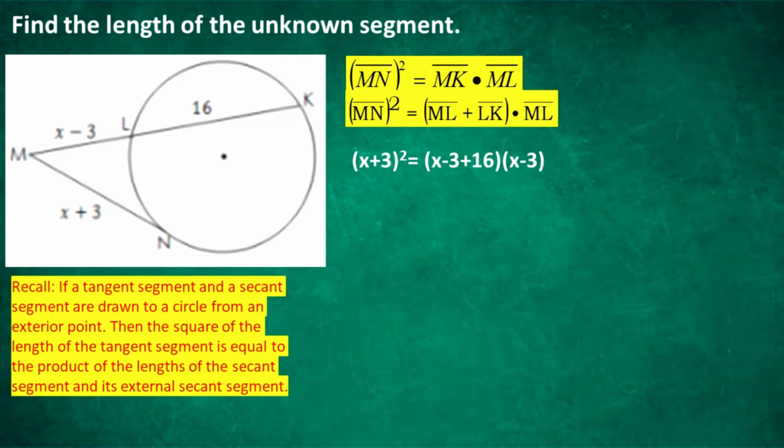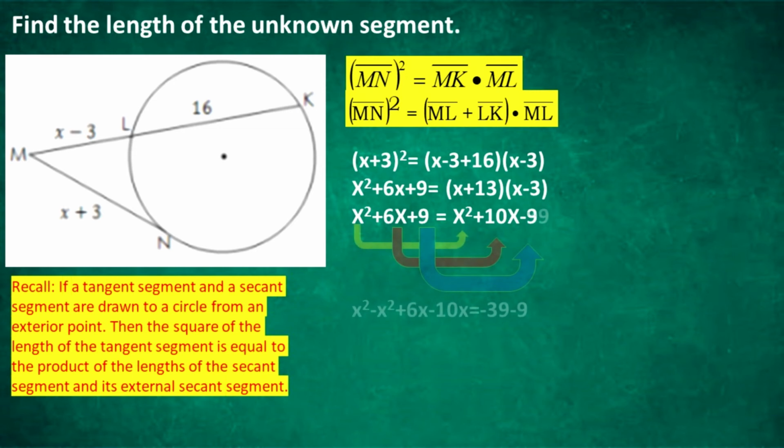Expand the left part of the equation and simplify the right part of the equation. So we get x squared plus 6x plus 9 equals the product of x plus 13 and x minus 3. Group together like terms, we get x squared minus x squared plus 6x minus 10x equals negative 39 minus 9. Then combine like terms, we get negative 4x equals negative 48.